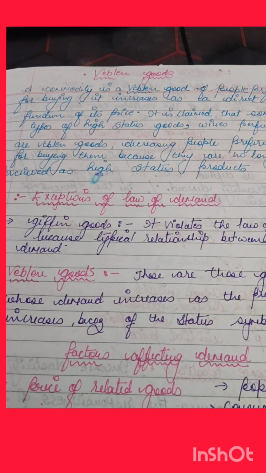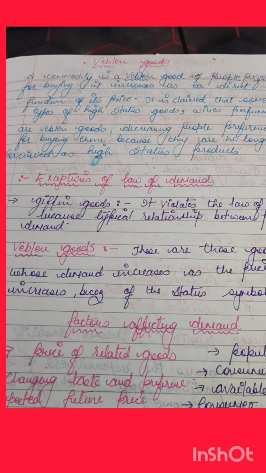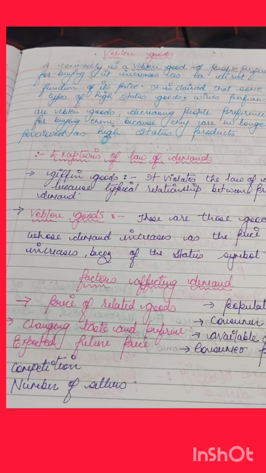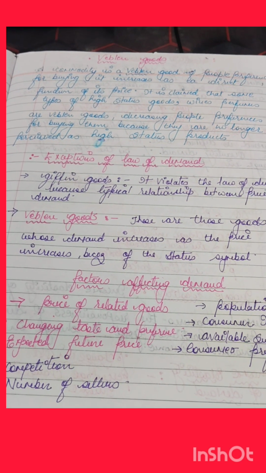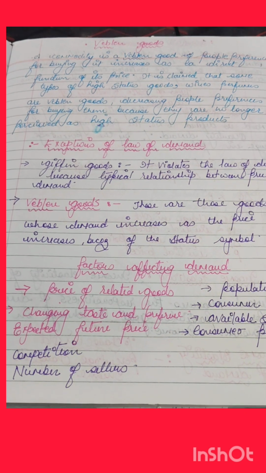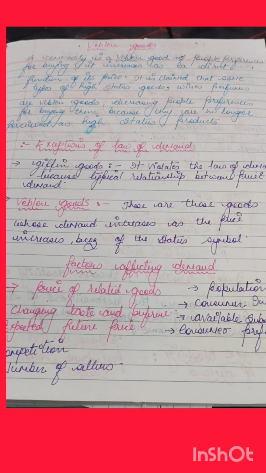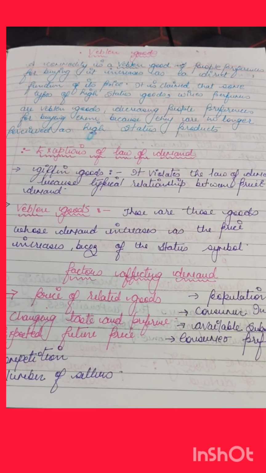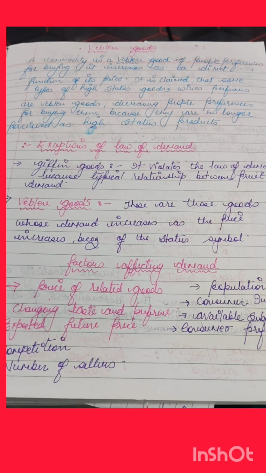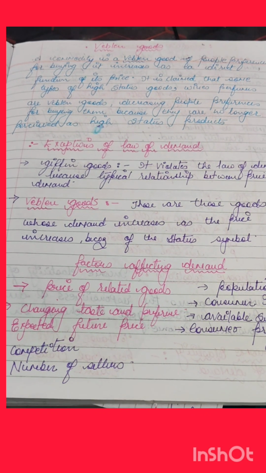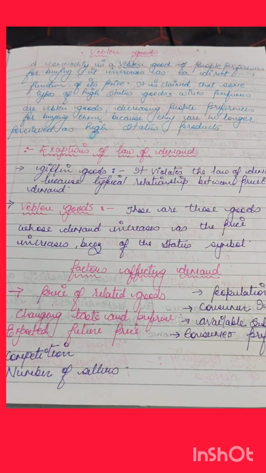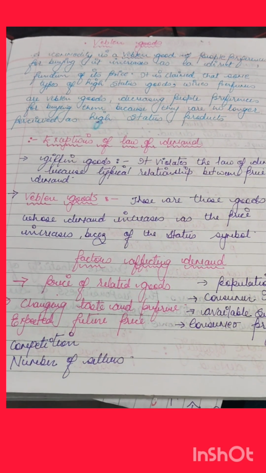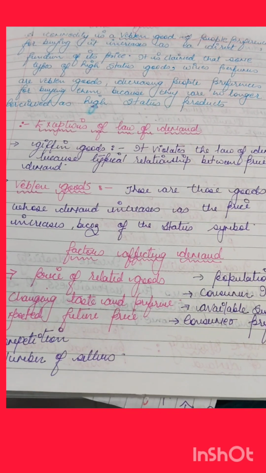Okay, so now I would like to talk about the Veblen goods, and the exceptions to the law of demand. What are the exceptions to the law of demand? First is the Giffen goods paradox. The law of demand says if price decreases, demand increases. But the exceptions say that if the price is decreasing, demand is also decreasing because of the status symbol, because indirectly their income is increasing.